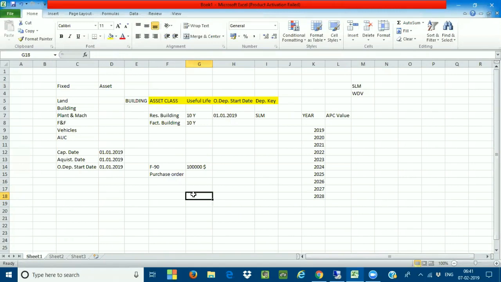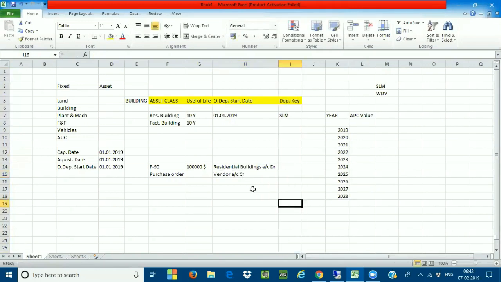It will be hitting a separate GL account. So whenever I'm acquiring an asset, what is the accounting entry? The accounting entry will look like this. Very, very important: your residential buildings will become the debit, and your vendor account will become the credit.